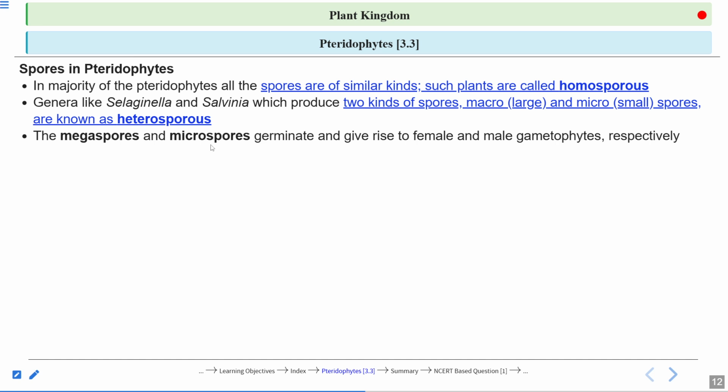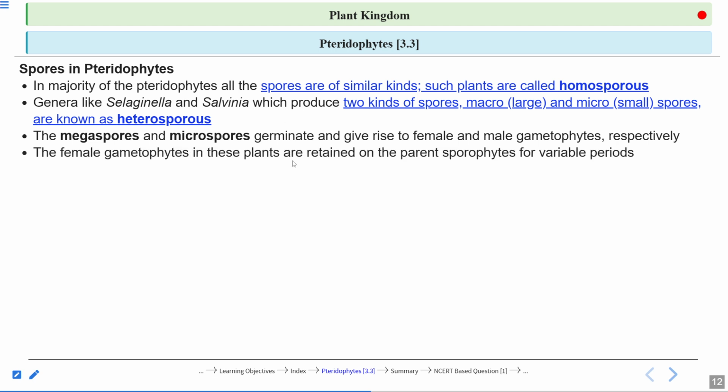And they have microspores also. When the microspore is released, it germinates and gives rise to the male gametophyte, the male prothallus, and there only antheridia will be present, which form the male gametes. Right? Two things you have to remember. The female gametophyte in these plants is retained on the parent sporophyte for variable periods.